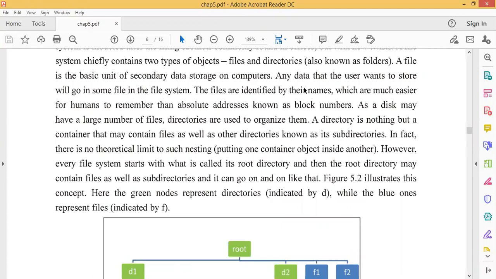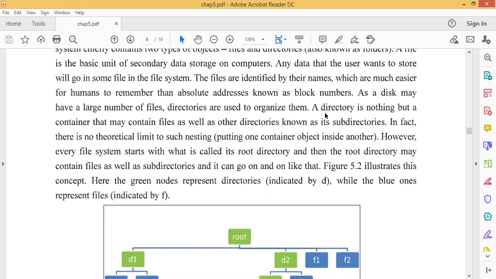Any data that the user wants to store will go in some file in the file system. The files are identified by their names, which are much easier for humans to remember than absolute addresses, known as block numbers. Suppose I type all my details in one file and give it my own name, which will be better. So when we store any data in the computer in a file, we give a name to that file accordingly.